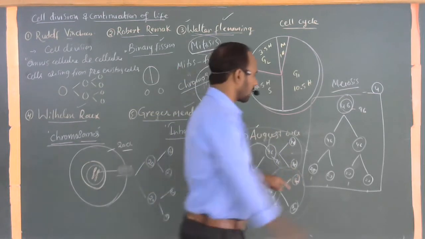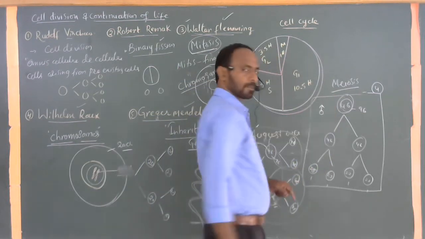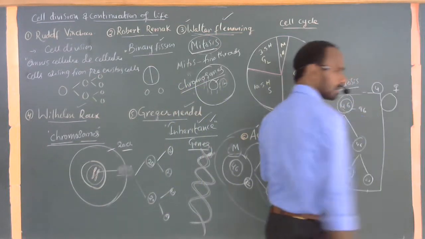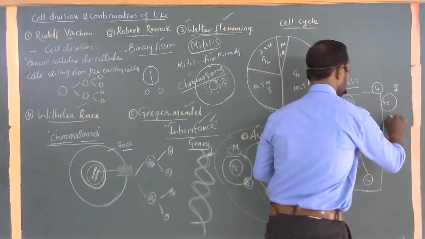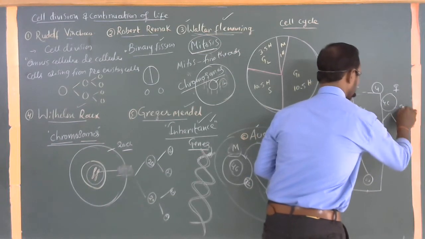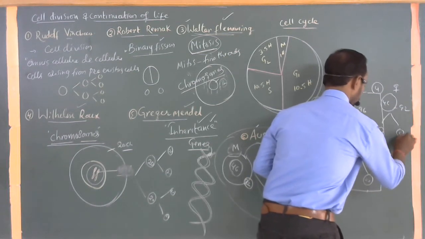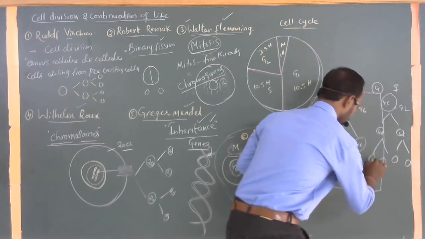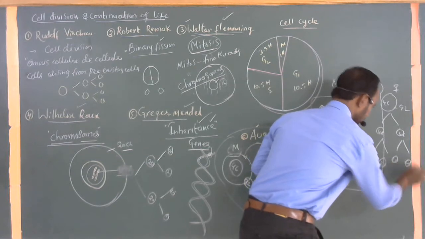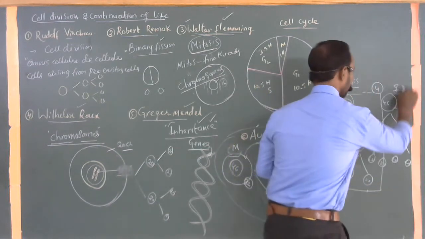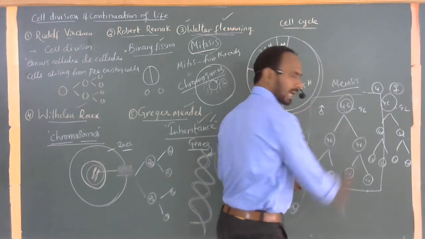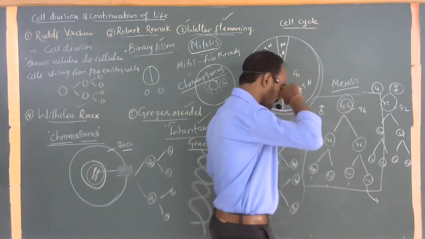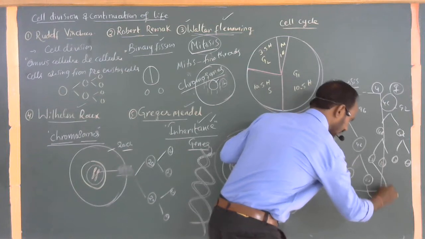So for example, these are all called male gametes. The same number of cells are also present here. For example, this is the female gamete cell. These are male gamete cells. And again 46. For example, here 92, again 46, 46. And again this cell should be divided as 2, 1, 2, 3, 4. For example, 23, 23, 23, 23. These are all called female gametes. Male gametes and female gametes. For example, 23 set of the chromosomes with the male gamete, 23 set of chromosomes with the female gametes.